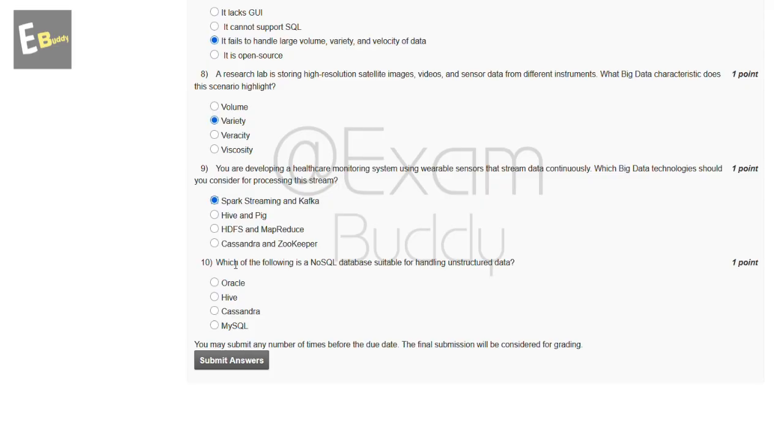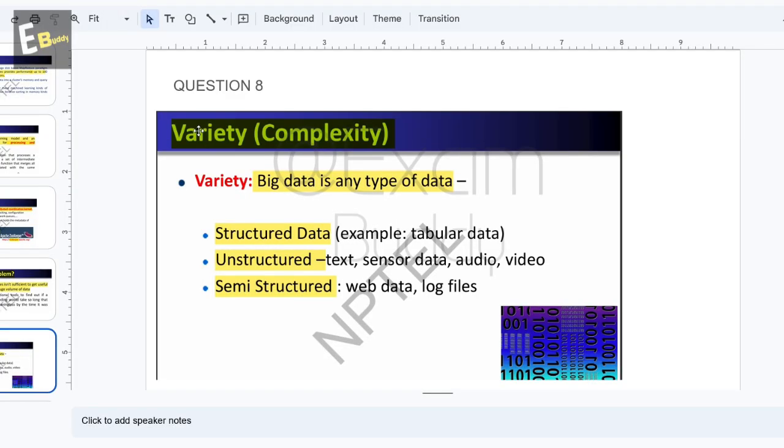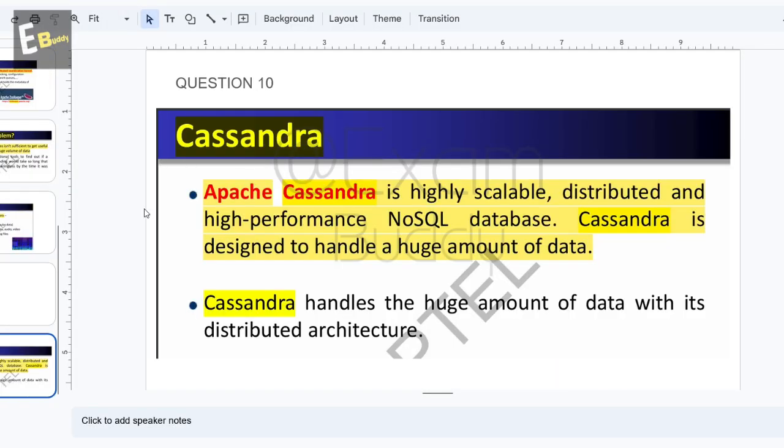Now the tenth question is, which of the following is a NoSQL database suitable for handling unstructured data? These are the options: Oracle, Hive, Cassandra, MySQL. So let's check the answer of the 10th question. Question 10th, Cassandra. Apache Cassandra is a highly scalable, distributed, and high performance NoSQL database. Cassandra is designed to handle a huge amount of data. So the answer of our 10th question is C,